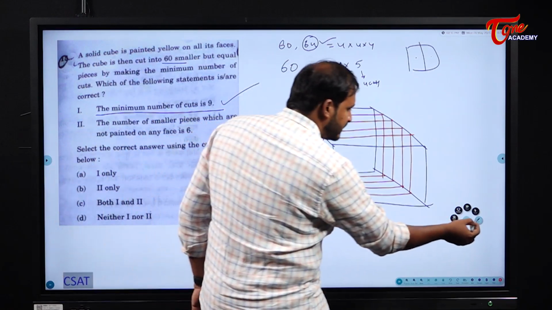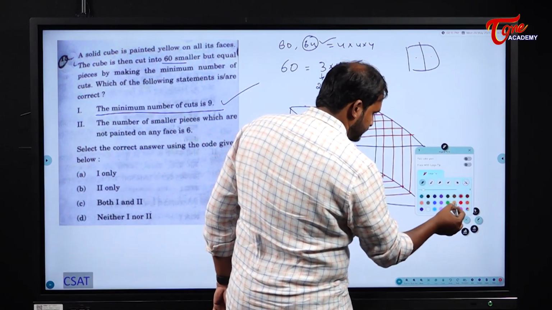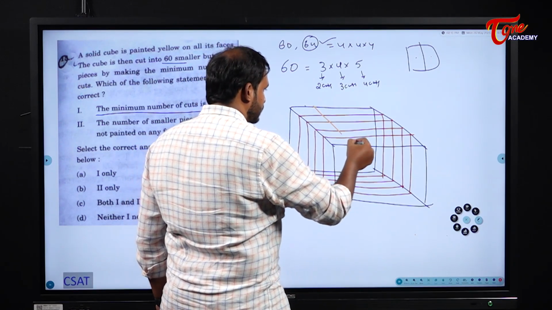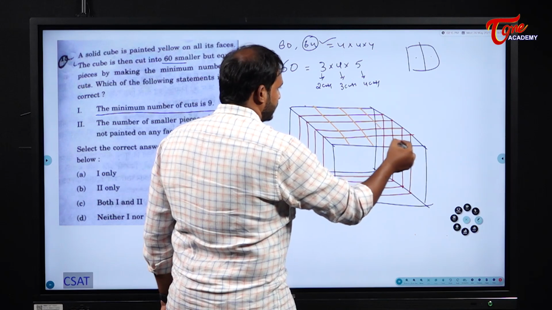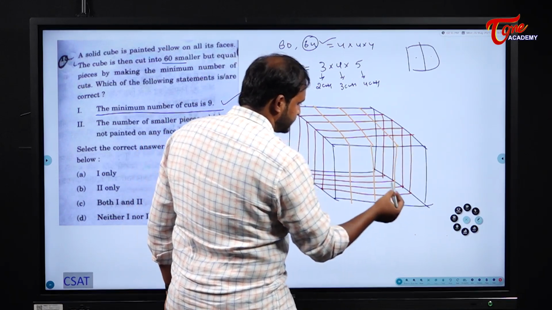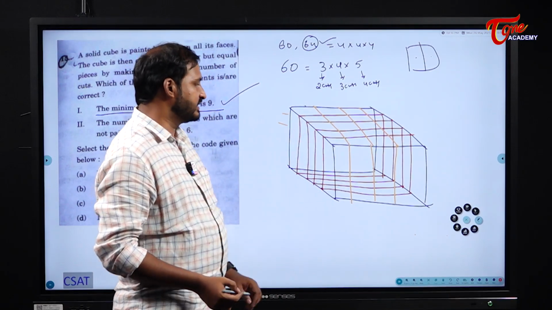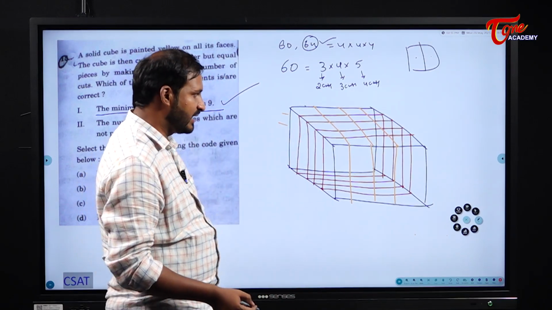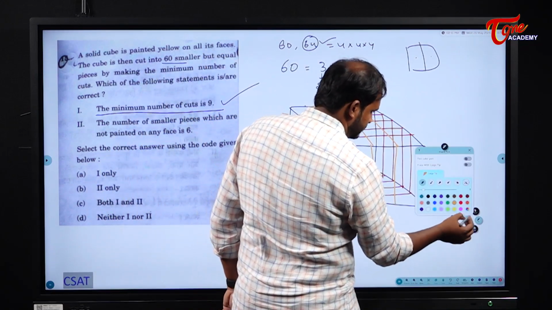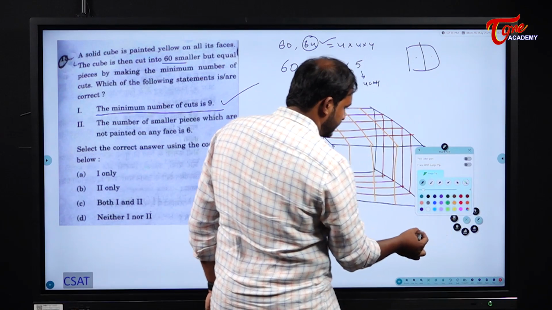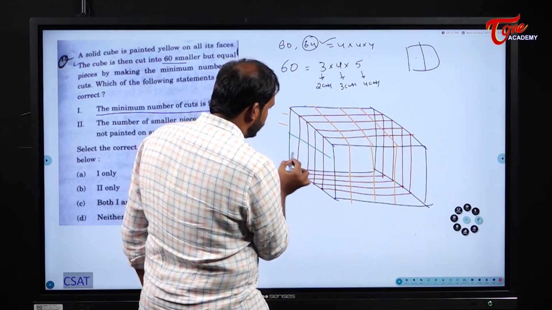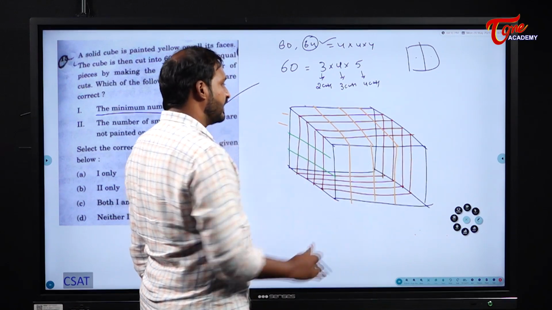Now when it comes to its other side, I will break like this. 3 cuts, I will make 3 cuts. 1, 2, 3. 3 cuts, I will make like this. And anyway the same back cuts it will make, so we will not bother about those back things. Okay, next along its breadth. Okay, let me take another color. I will break like this. Only 2 cuts. 1, 2. Okay, like this I will make.